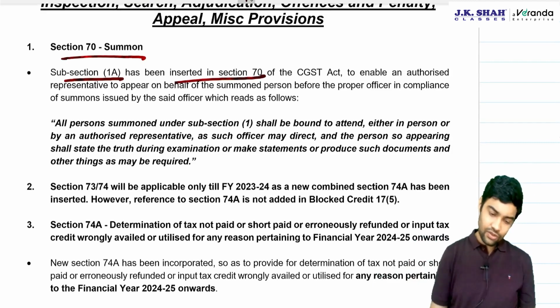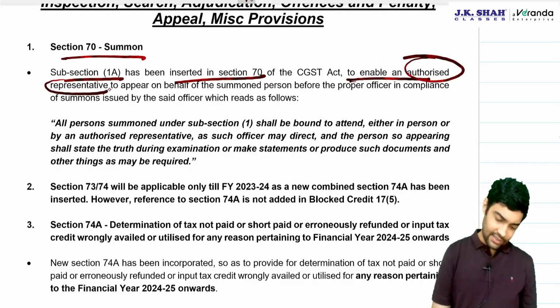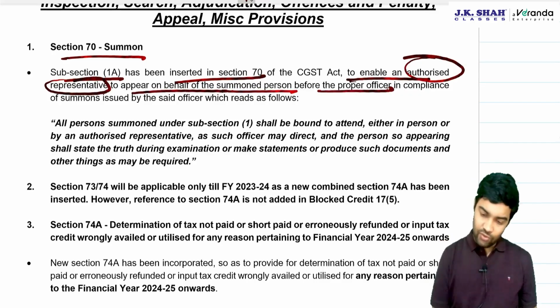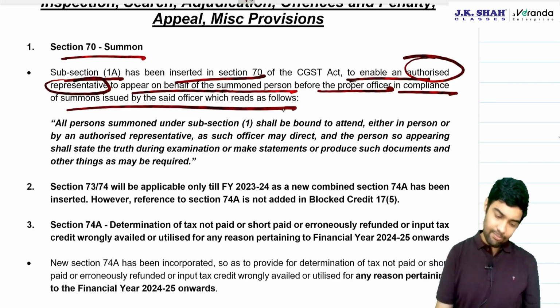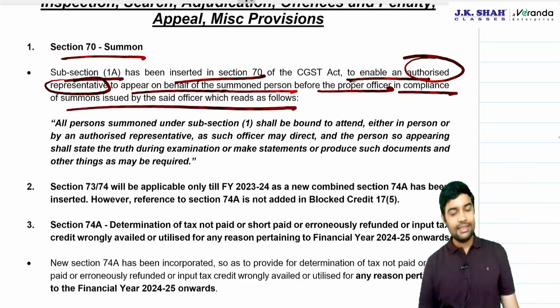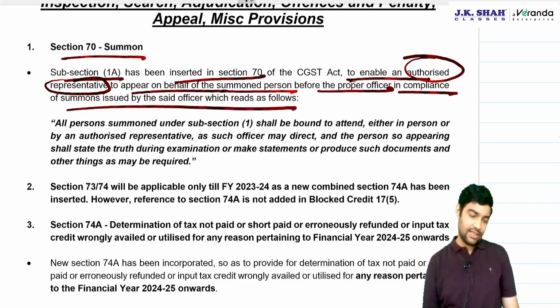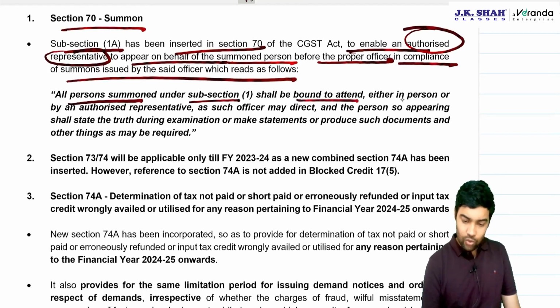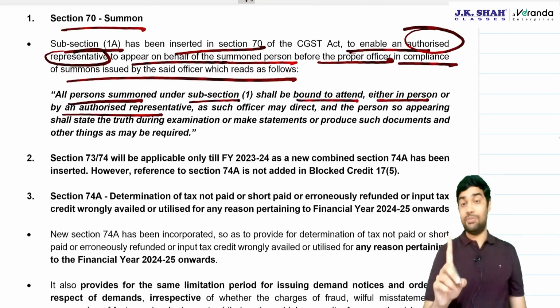Subsection 1A of Section 70 has been inserted to enable an authorized representative to appear on behalf of the summoned person before the proper officer in compliance of summons issued by the said officer, which reads as follows: all persons summoned under subsection 1 shall be bound to attend either in person or by authorized representative.